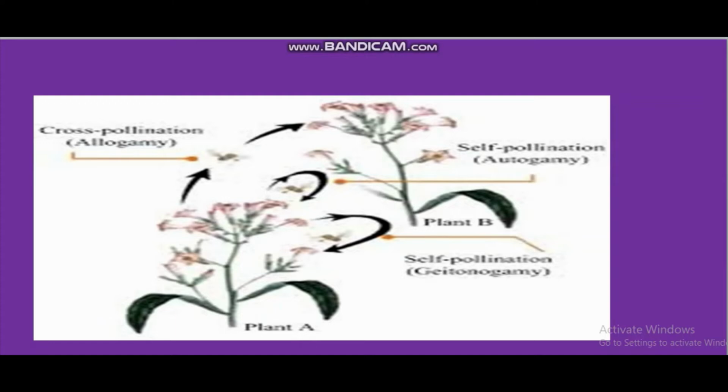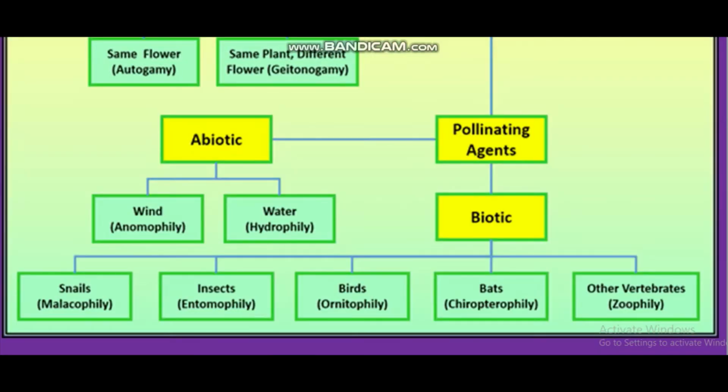That is geitonogamy. Now, the next topic is pollinating agents. What do you mean by pollinating agent? You can see here two types of pollinating agents. Pollinating agents means pollination takes place with the help of these things. They may be non-living, they may be living.